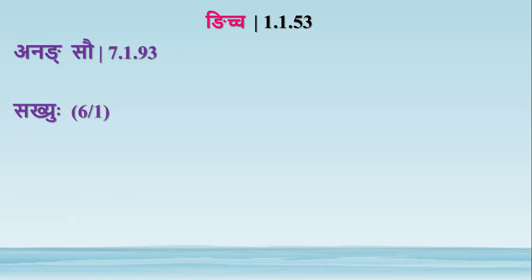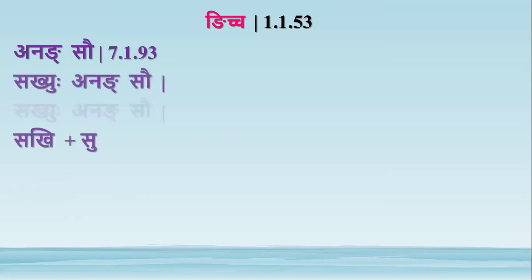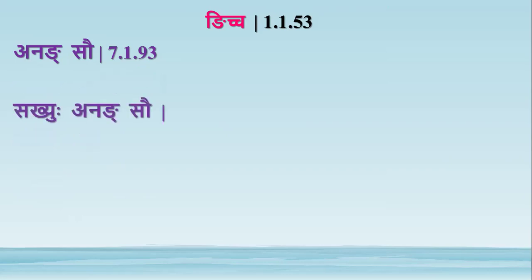Consider the sutra anang sau, 7193. The anuvritti of sakyuho comes from the previous sutra sakyu rasam buddhau, 7192. Sakyuho is in shashti. So the anvaya of the sutra is sakyuho anang sau. Sakyuho is in shashti, anang is pratama, sau is saptami. So sakyuho is the shashti ekavachana of the word sakhi.